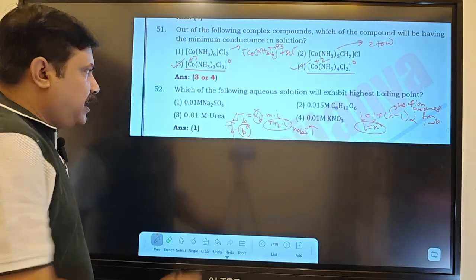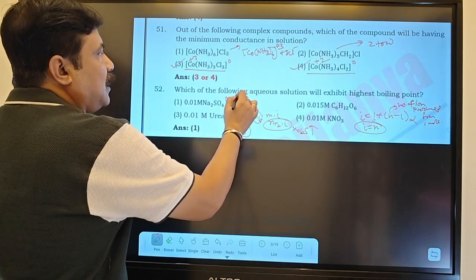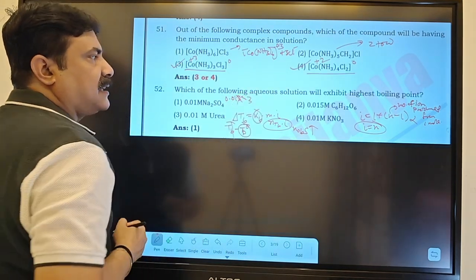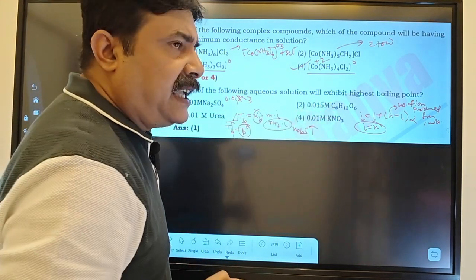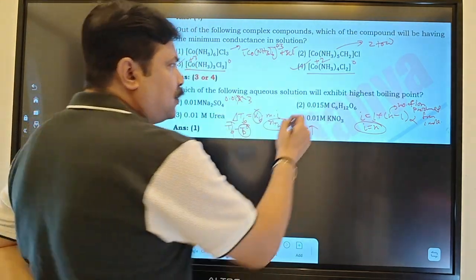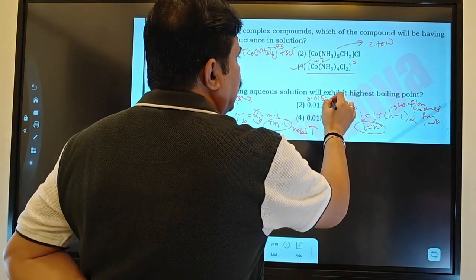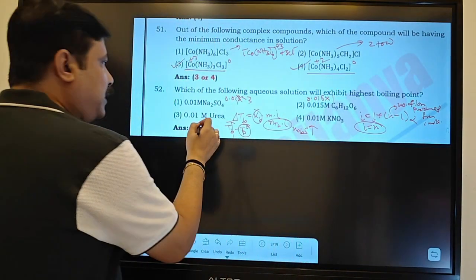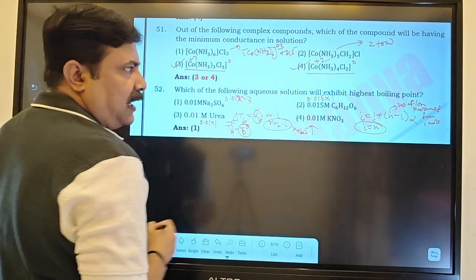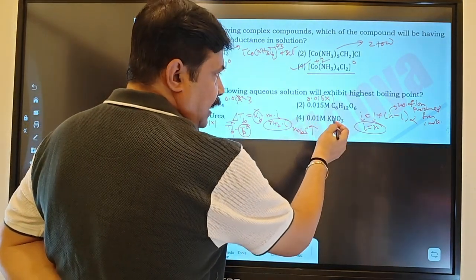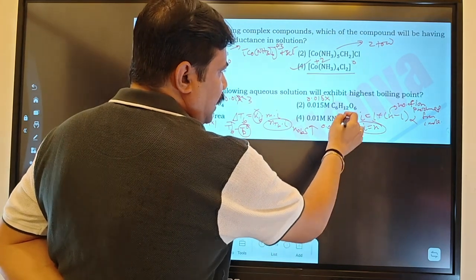Then n observed will be equal to 0.01 into 3, that means you will get 0.03. But here glucose is a non-electrolyte, i will be equal to 1. Then n observed will be equal to 0.015 into 1. Now here urea is also a non-electrolyte, 0.01 into 1, i equals 1. Here KNO3 gives 2 ions, potassium ion and nitrate ion.